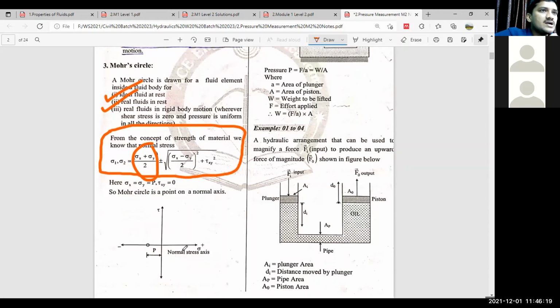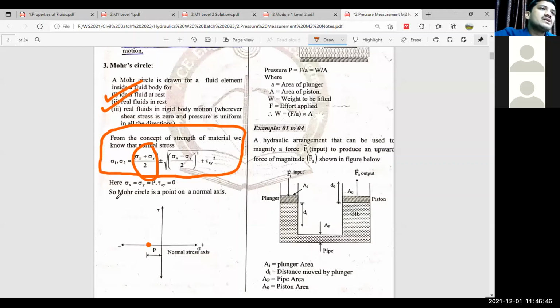So if you plot on the x-axis the normal stress and on the y-axis the shear stress, you will get this P. Means just a point, right? That is the Mohr circle for a fluid element at rest. It is just a point on the normal axis.